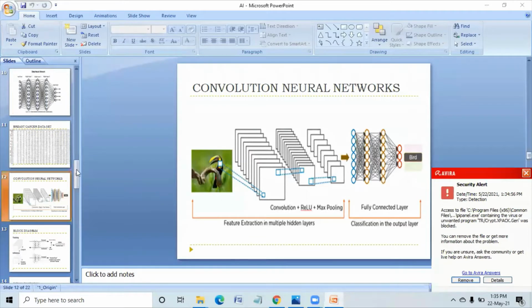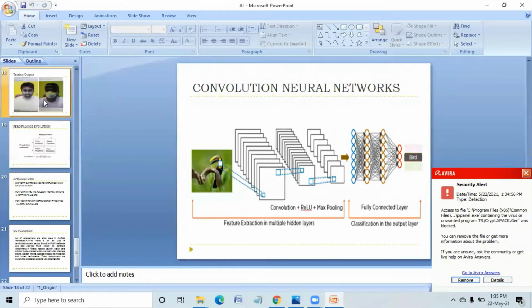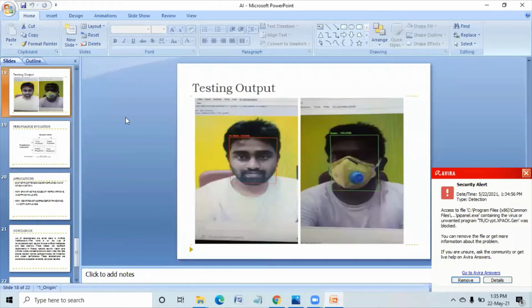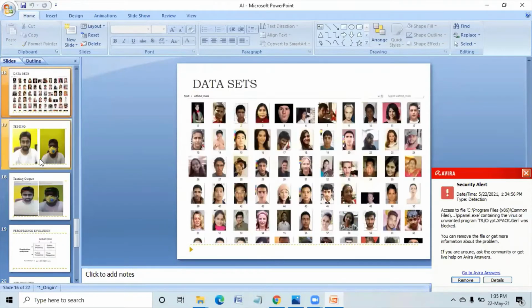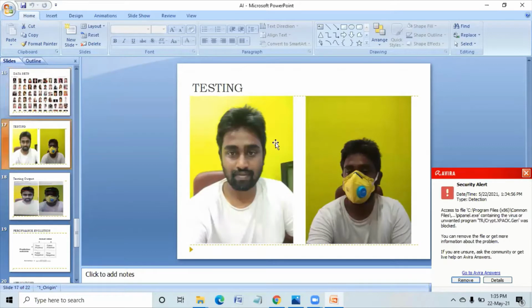What is my ultimate aim in this project? If I show this picture to the computer through a webcam or any other device, it has to identify this picture as no mask.